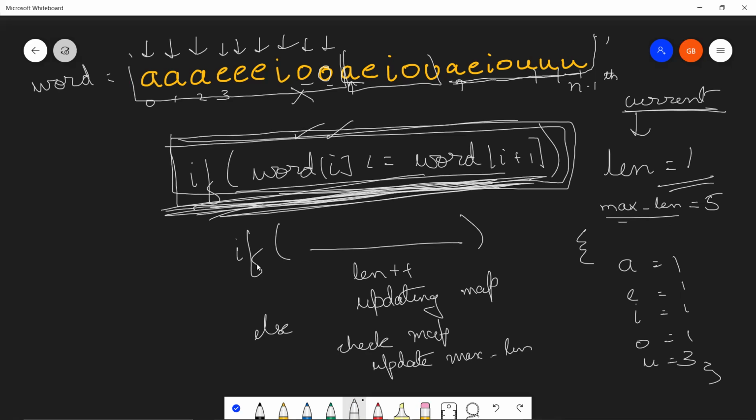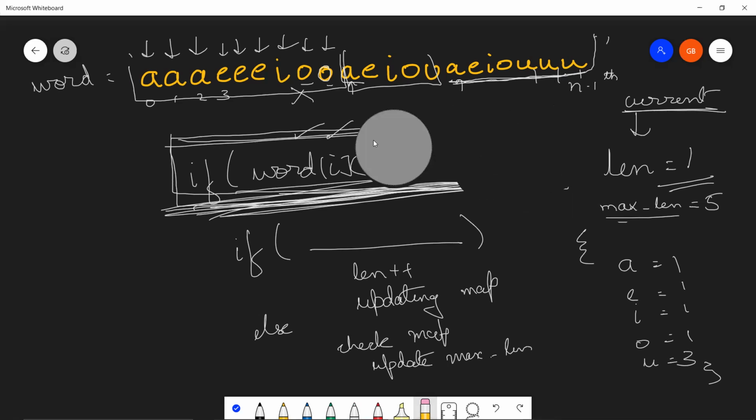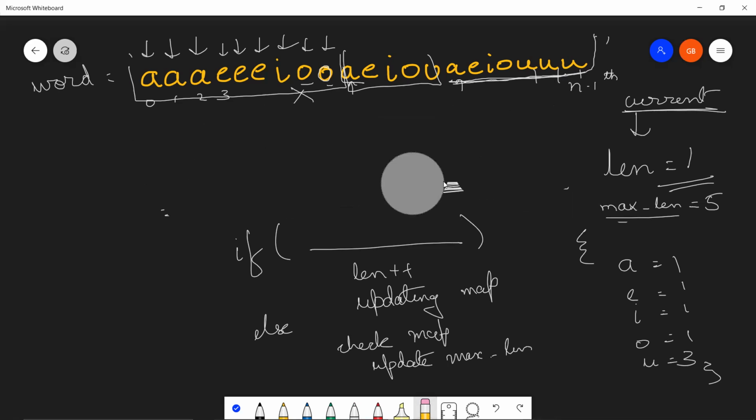Now this else was dependent on this if. When this condition was not satisfied, we are going on to this if. And all this is happening inside a for loop. Let me erase this area. I think this is something that we have remembered till now. And all of this was happening inside a for loop, which was iterating over our word string from 0 till n-1. Cool. Okay. Now what we need to understand is this if condition never got broken.